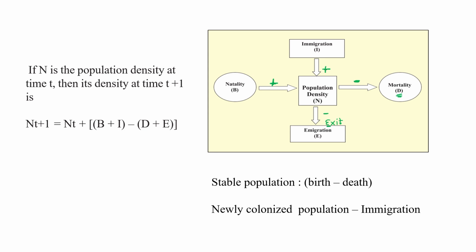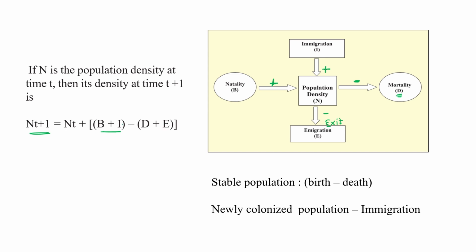So this is the relationship between these four things: natality, mortality, immigration, and e-migration. Okay, so after some time, how can we define the growth rate? Initial population N_t plus B plus I, where B means natality plus immigration, minus D plus E, mortality plus e-migration.